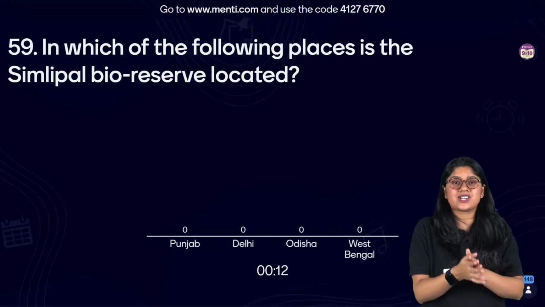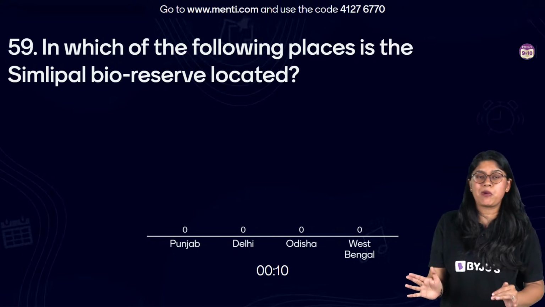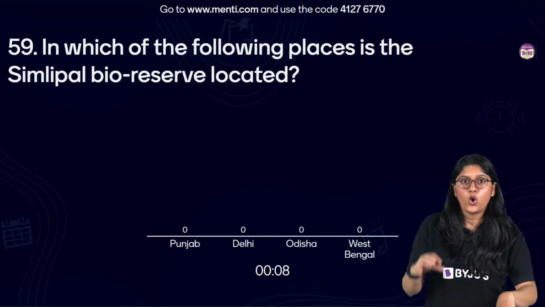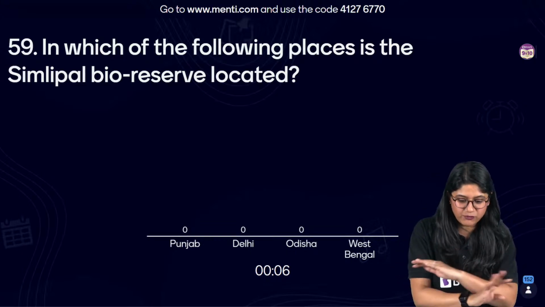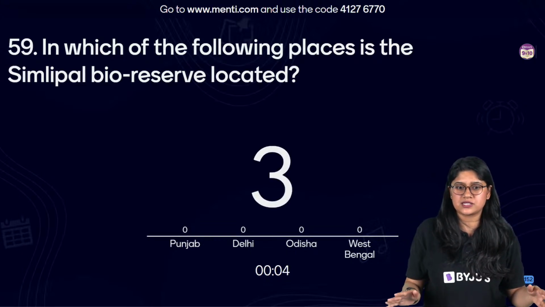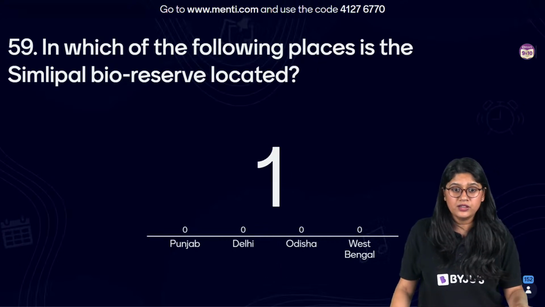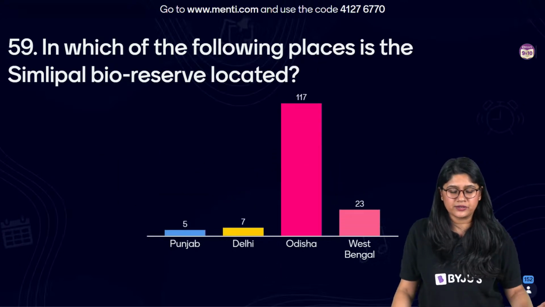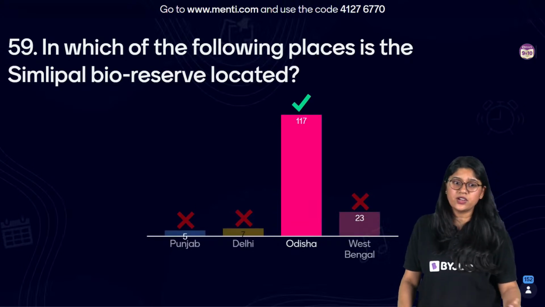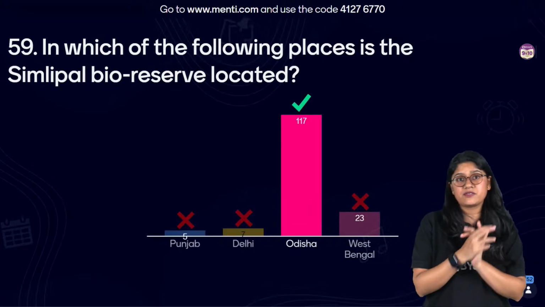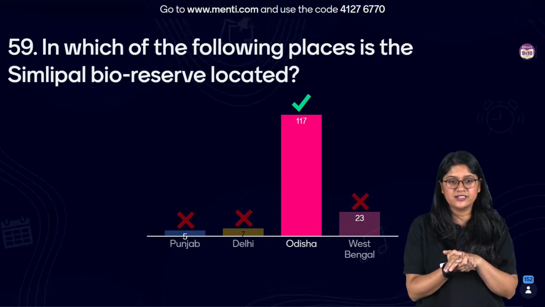See, for all of these, a very easy trick for all of us to remember is by looking at the map of the country. Open your textbook, you have the map where we have all the bioreserves, wildlife sanctuaries, and other things mentioned. Look at the place, just try to relate to it. Very good. It is there in Orissa. Very good. 117 of you have voted for the correct answer.